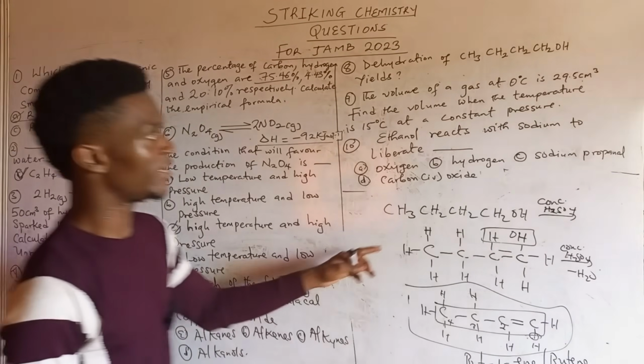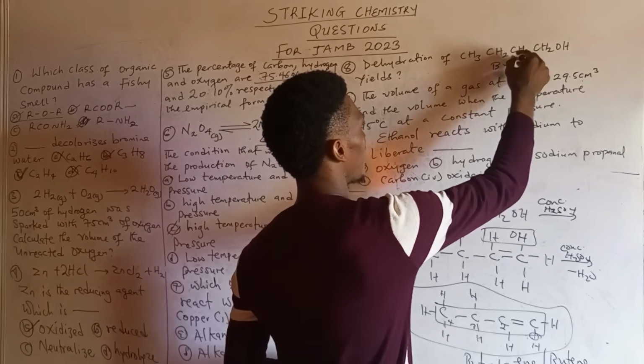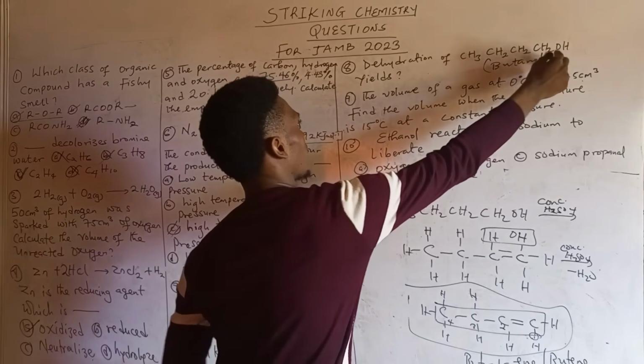So the dehydration of this will yield butene. And this is actually known as butanol. Alright? So that's butanol.